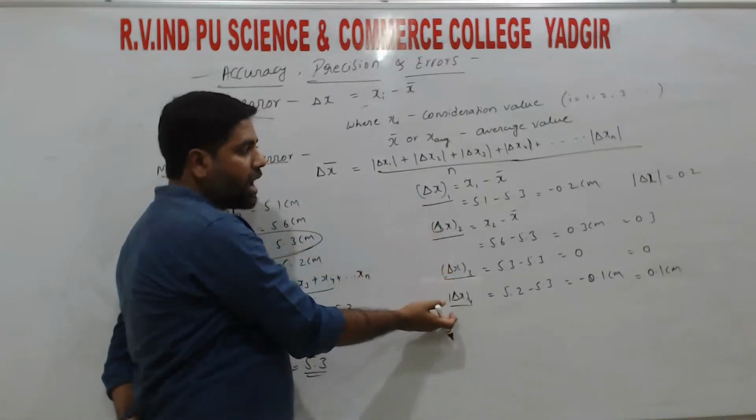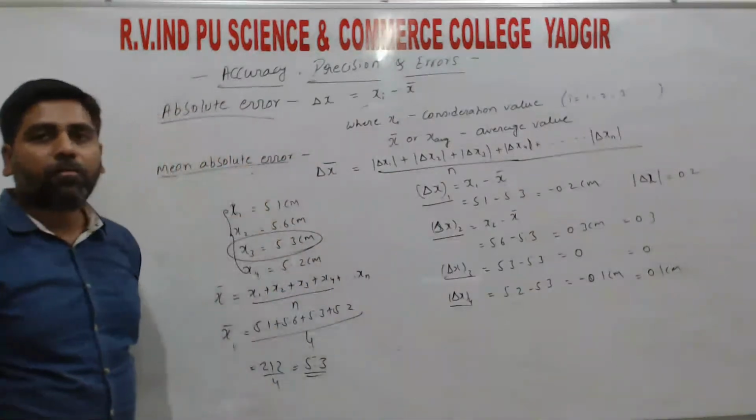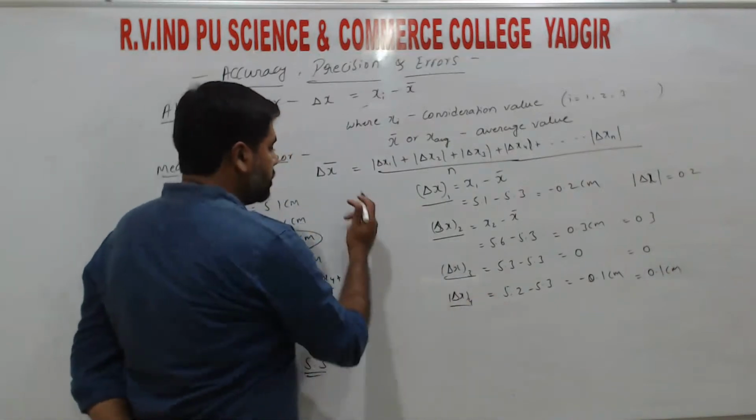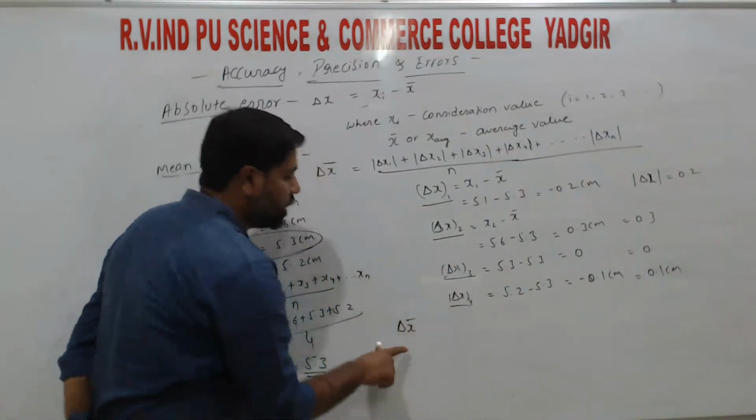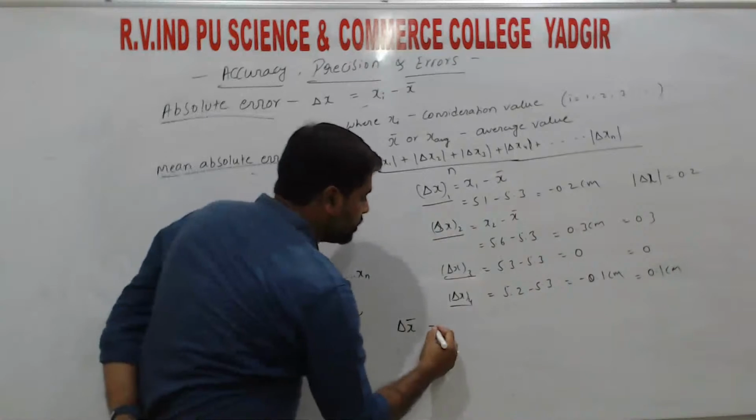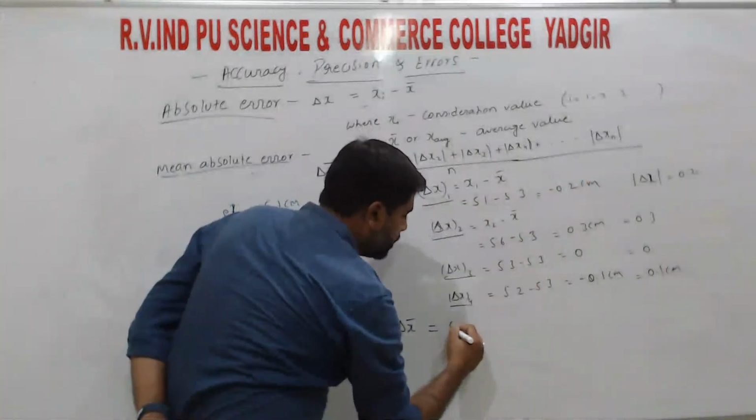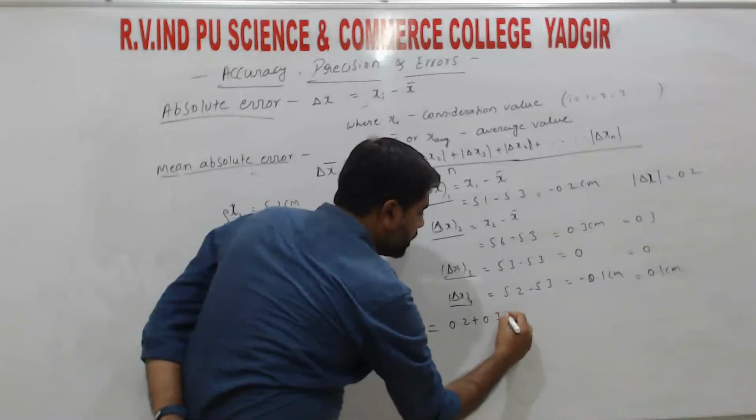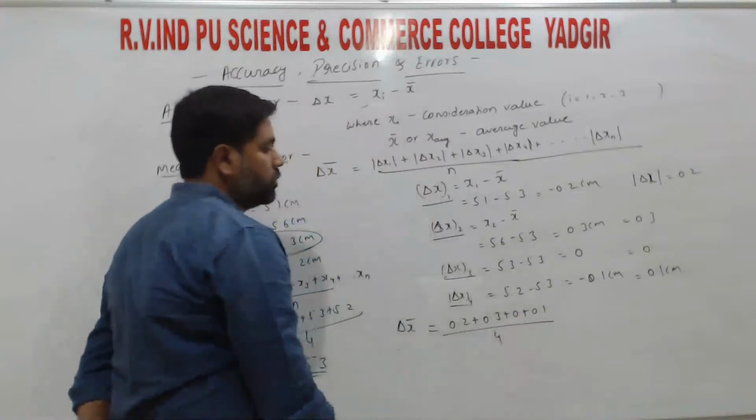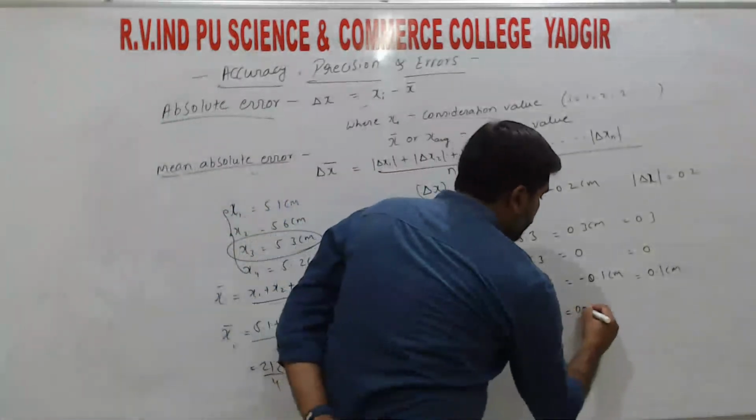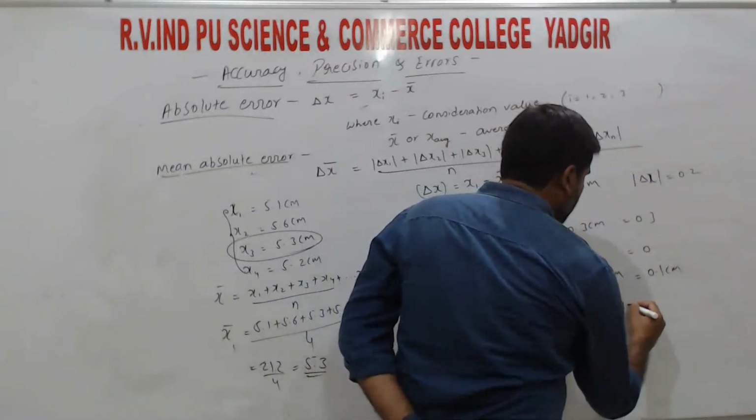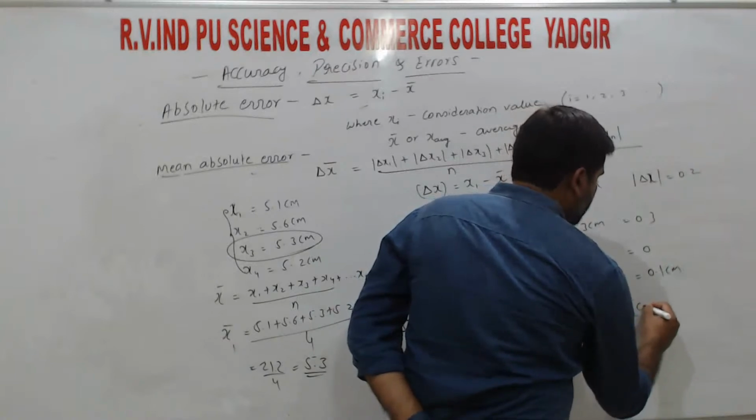So if we take the average of the absolute errors, what we get we call the mean absolute error, right? So for this example, delta x bar, as soon as we say delta x bar we call it the mean absolute error, right? So that is equal to the sum of all the absolute errors, that is 0.2 plus 0.3 plus 0 plus 0.1, divided by 4, right? So that is 0.6 divided by 4, so 0.15 centimeter.